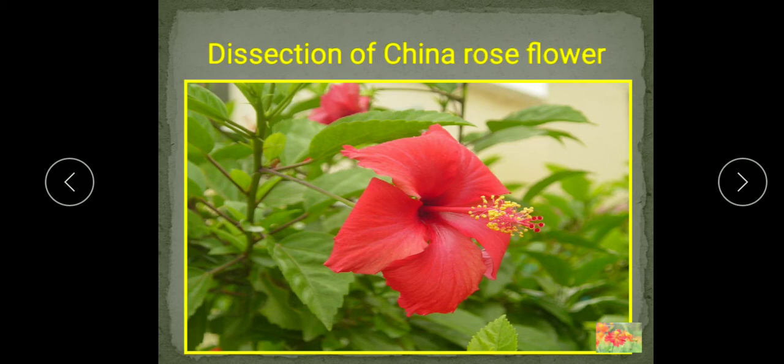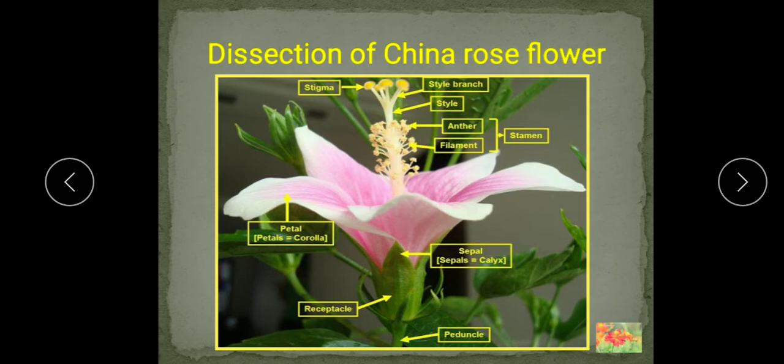It is available, and this is the flowering season also for this flower. It is found in various other colors also. Here the red color is there, pink and many yellow, golden, many colors are available in this flower, so you can go and see it. So we will study here the different parts of the China rose flower.